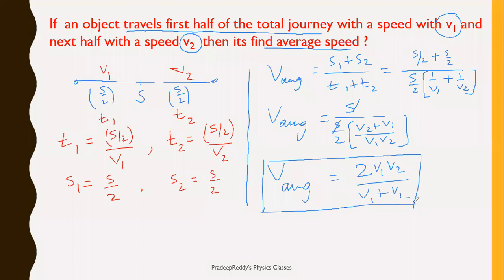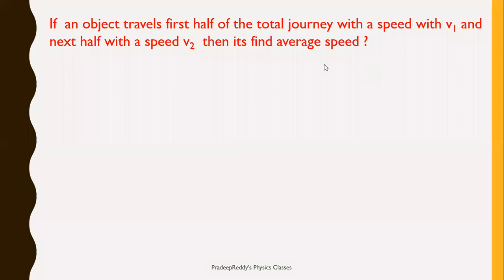This is the average speed covered by the body if it is traveling two halves. In the question which we have solved previously, I will be making some modification. An object travels the first half of the distance. Instead of that, I will take it as the first half of the total journey with speed v1 and the next half with speed v2, right?